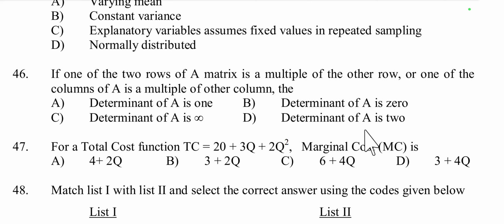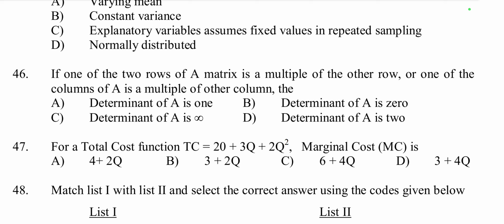The question is, if one of the rows of a matrix is a multiple of the other row, or one of the columns is a multiple of the other column, then if any row or column of a matrix is a linear multiple of another, the matrix is a singular matrix and its determinant is 0. This is because such matrices are linearly dependent and hence not invertible.